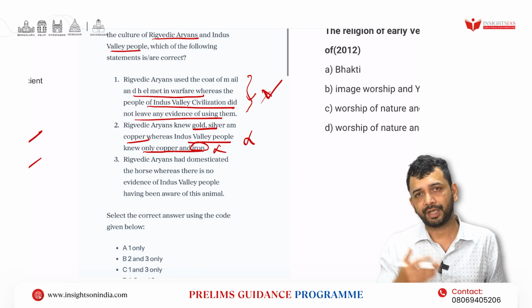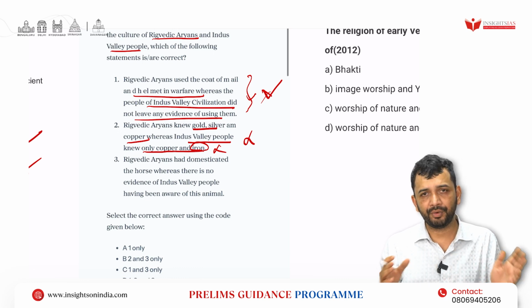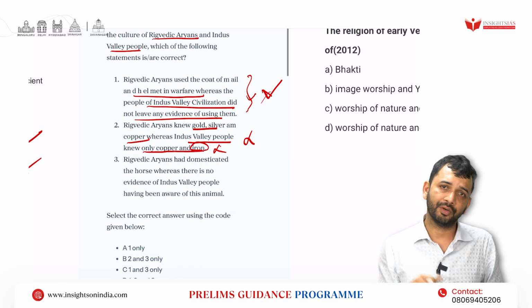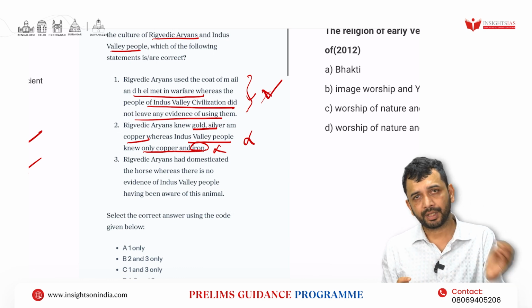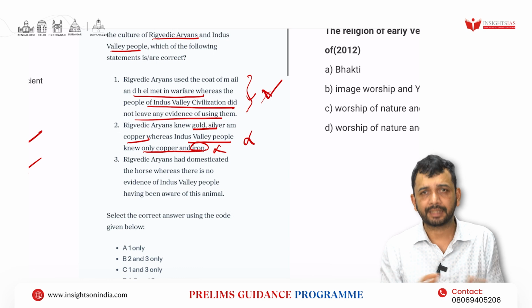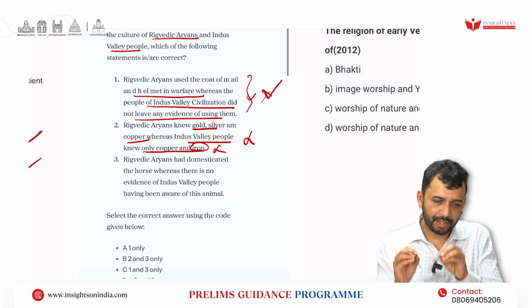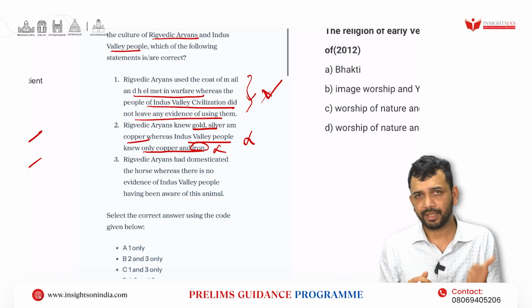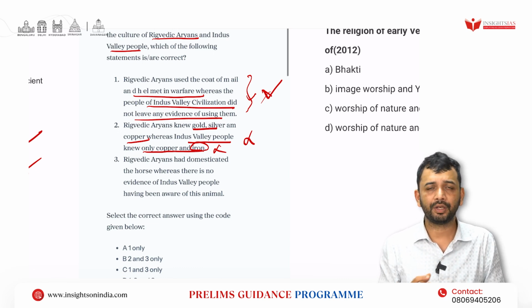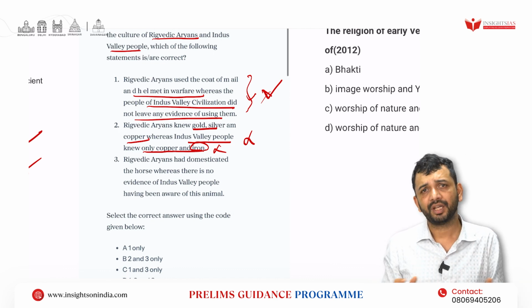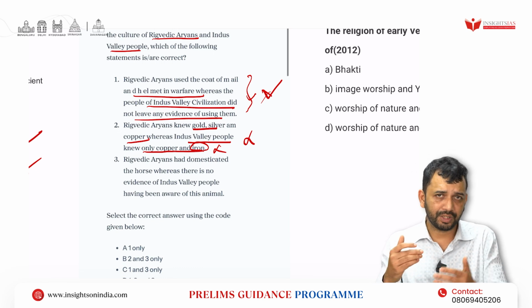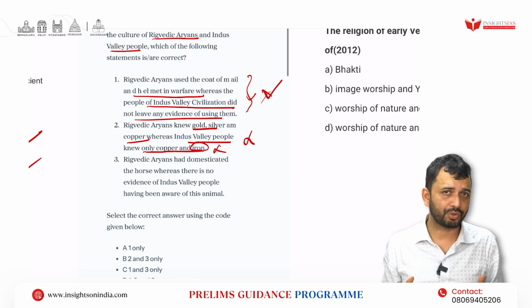For example, if I take agriculture, the crops they knew were barley and wheat, but the evidence of rice is very, very little. Cotton they knew, from which they got the name Sindon from the Greek people and so on. But there is no extensive proof or evidence obtained on rice. With respect to metals and minerals, they were not using iron as such. With respect to animals, most animals are there, but the horse they were not completely aware of. These kinds of exceptions in each of the things should also be known to you.